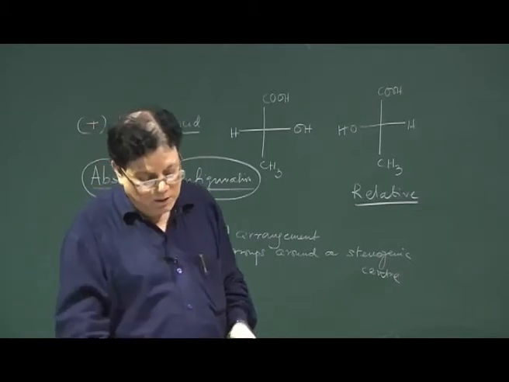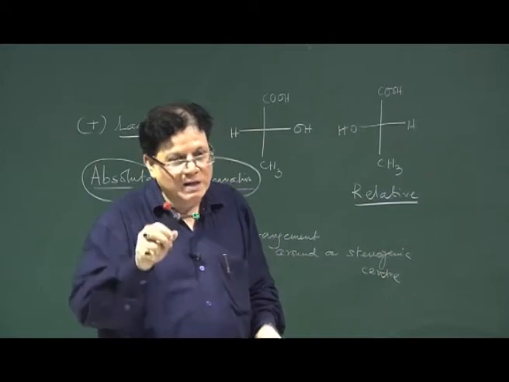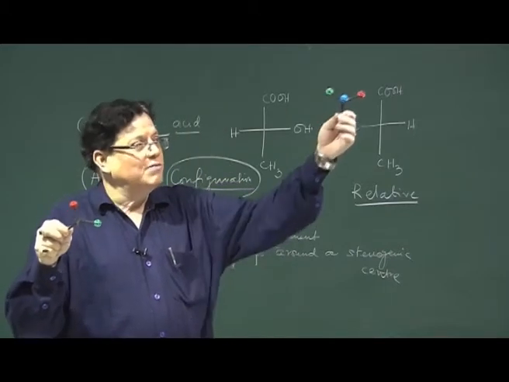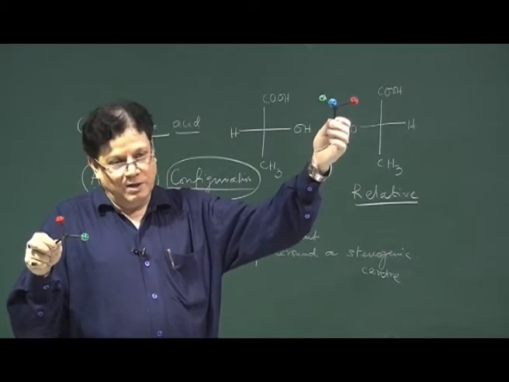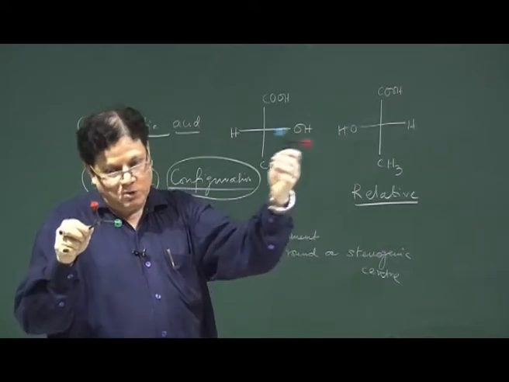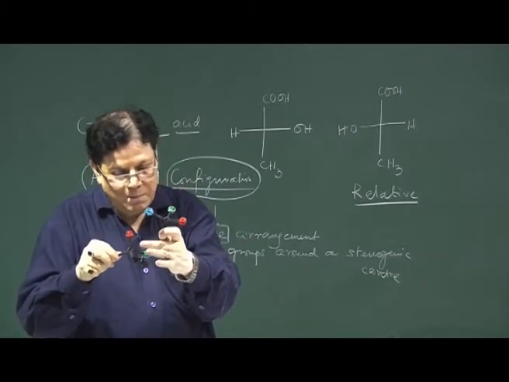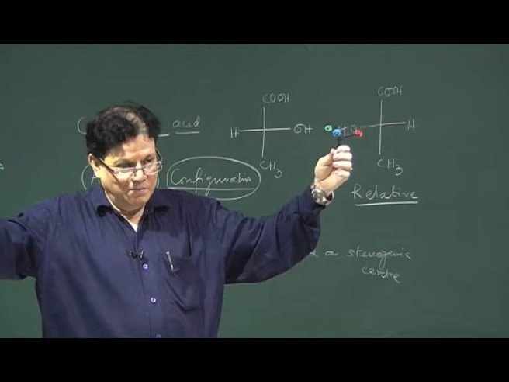Then what is my option? My option is that I can synthesize this molecule starting from a compound which has a known configuration. So, I convert this slowly by different steps and then make the molecule that is in my right hand.